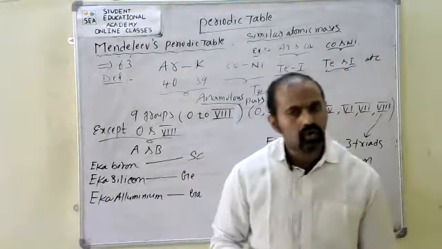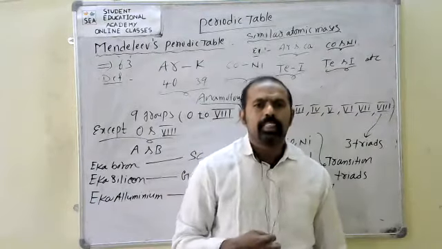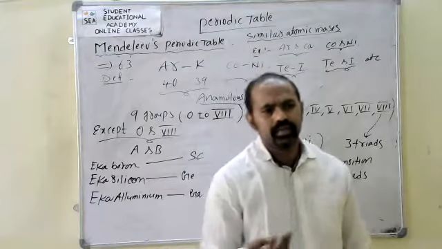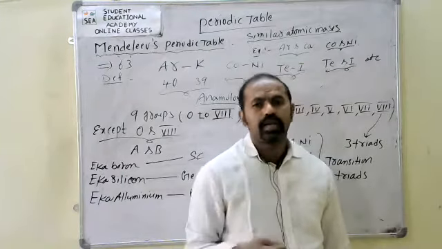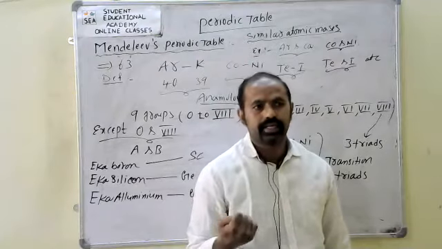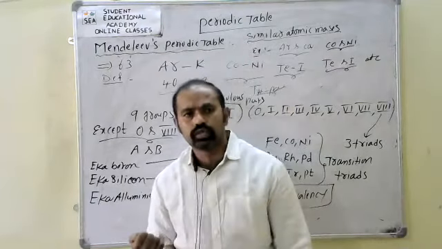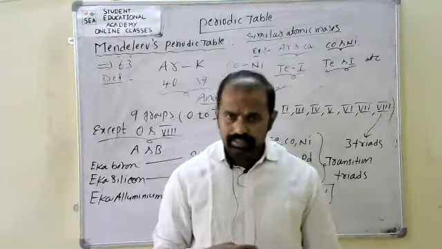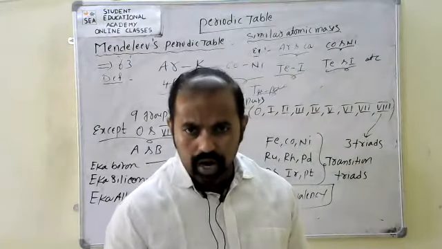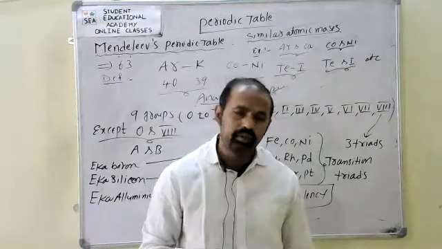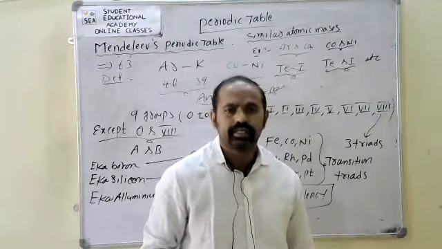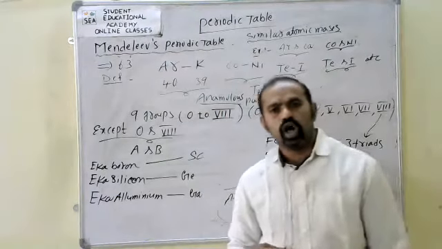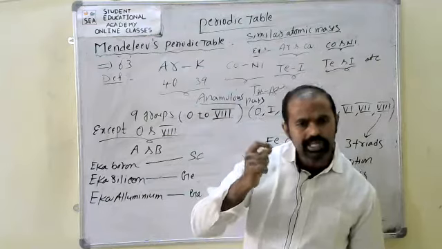Not only that, he failed to explain the anomalous pairs. Second thing, he could not include isotopes in the periodic table. We know that elements having isotopes are present. He could not include those isotopes in the periodic table. That is also one of the demerits. Also, Mendeleev did not give the exact clear position of hydrogen.